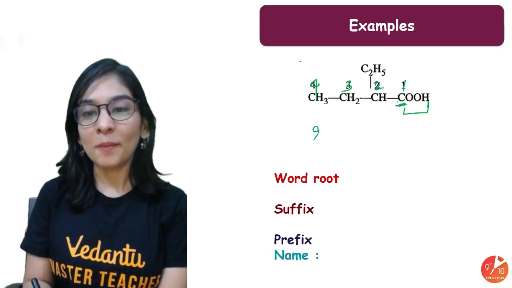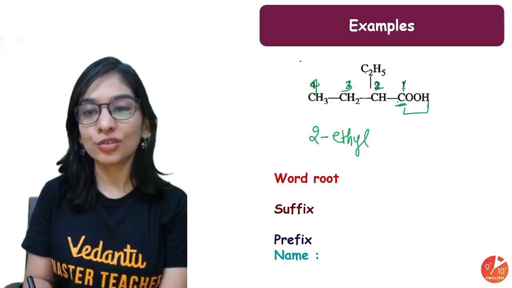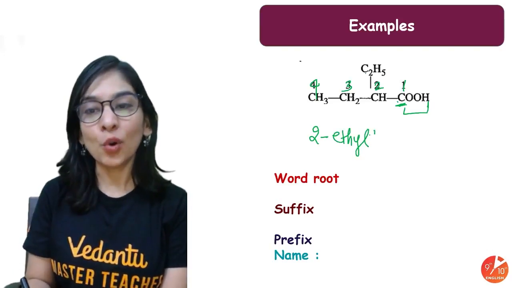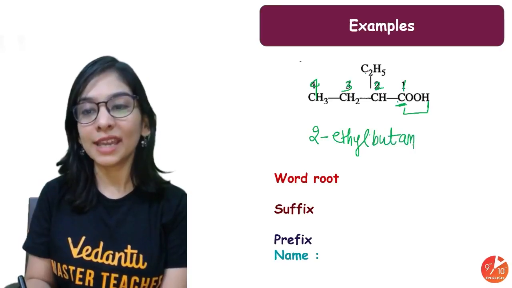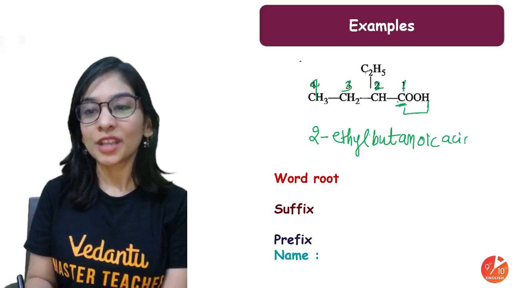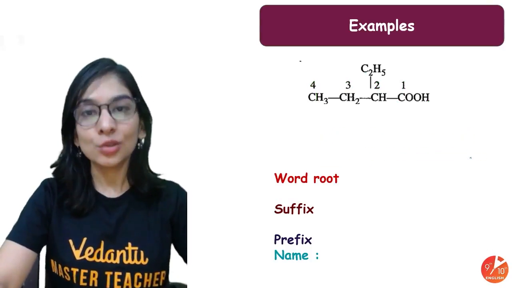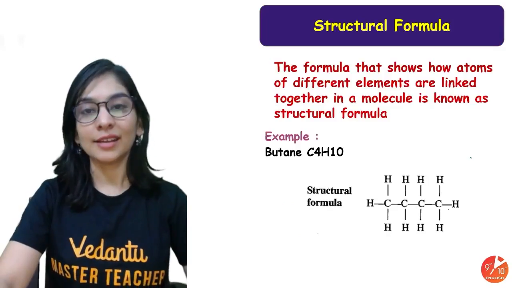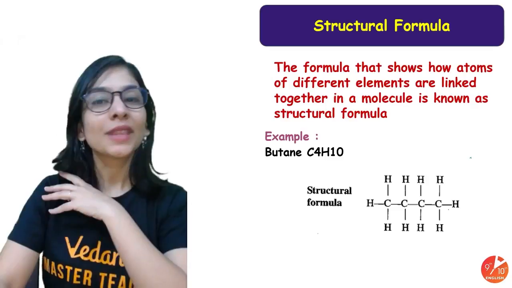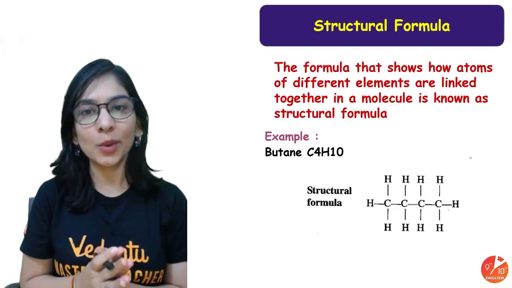So now my second position is carrying ethyl group. So 2-ethyl, alkyl group of 2 carbon, 2-ethyl for 4 carbon but, single bond ane, and carboxylic acid ends with oic acid. So name will be 2-ethyl butanoic acid. 2-ethyl butanoic acid. I hope you're pretty much clear with all the cases. Do let me know. Fill the comment section. Yes, ma'am. Getting it? All positive we are?